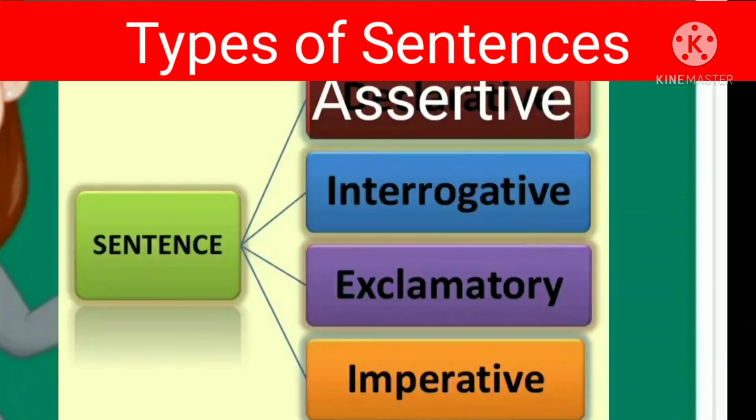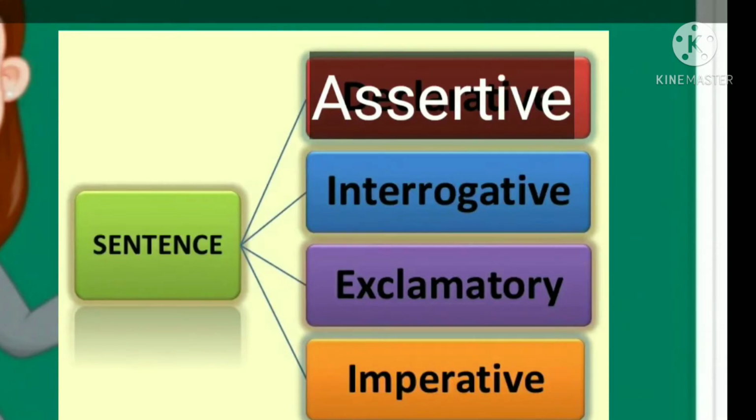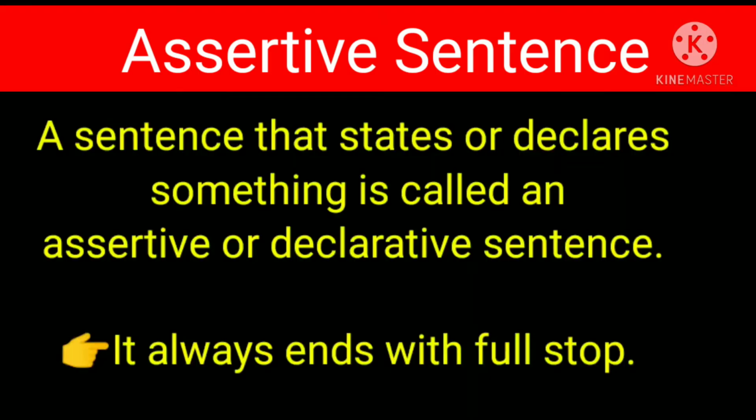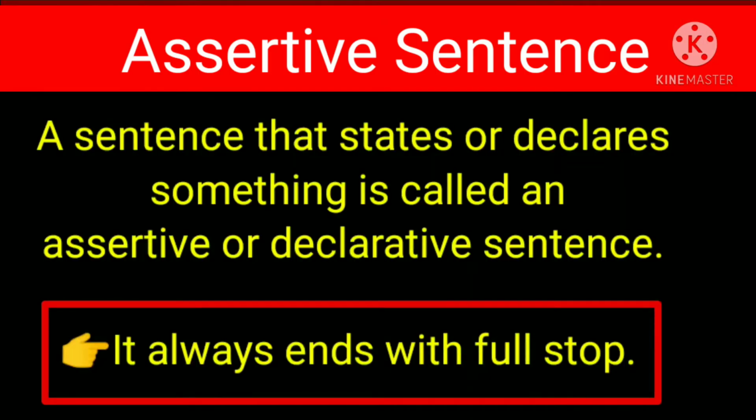Students, there are in general 4 types of sentences, and they are assertive sentence, interrogative sentence, imperative sentence, and exclamatory sentence. Assertive sentence, also known as declarative sentence. A sentence that states or declares something is called an assertive or declarative sentence. It always ends with full stop.